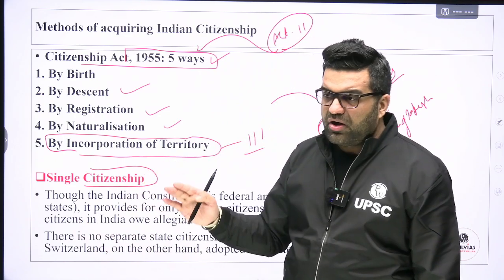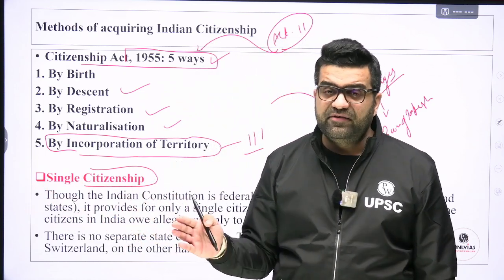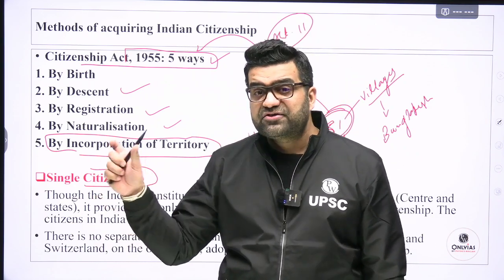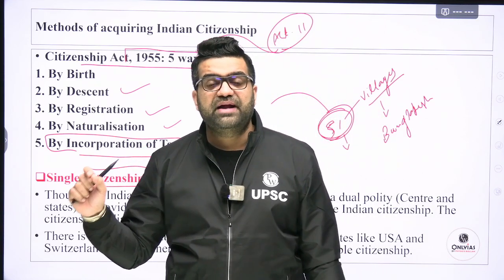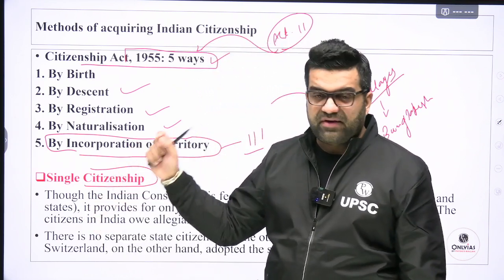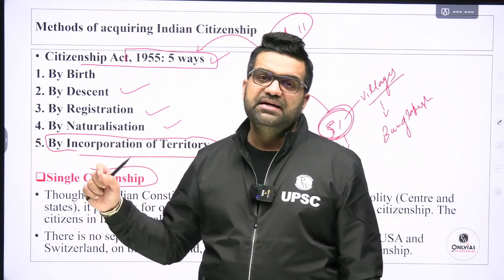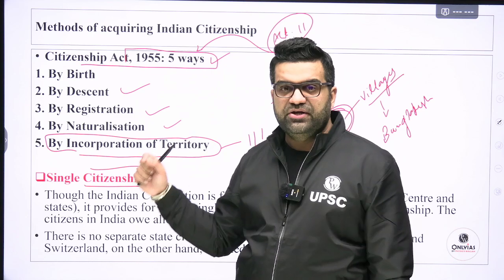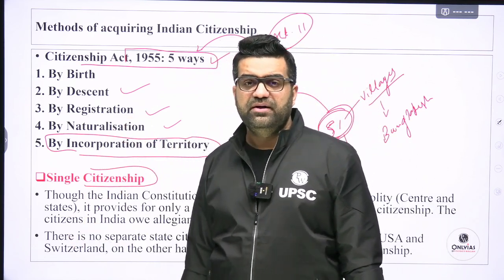But all in all, having said that, we have a right to freedom of movement, etc. Article 15, prohibition of discrimination on the basis of religion, race, caste, sex, place of birth. In general, place of birth cannot be the criterion for discrimination throughout the territory of India. But to preserve tribal areas, to preserve equality of opportunity for the locals, certain provisions of the constitution confer certain special privileges on the people belonging to that particular region.